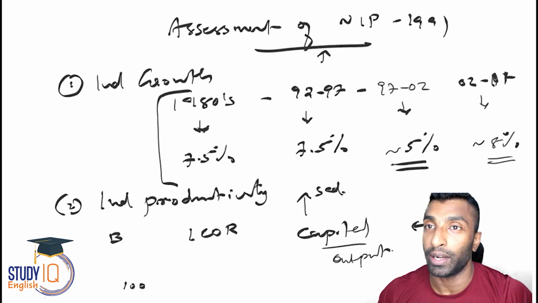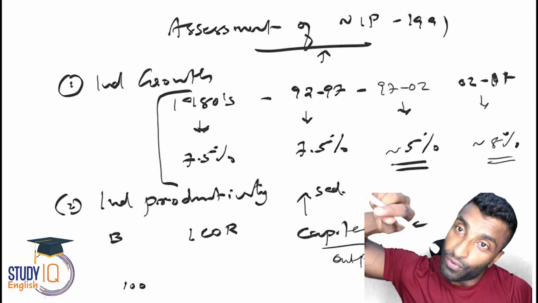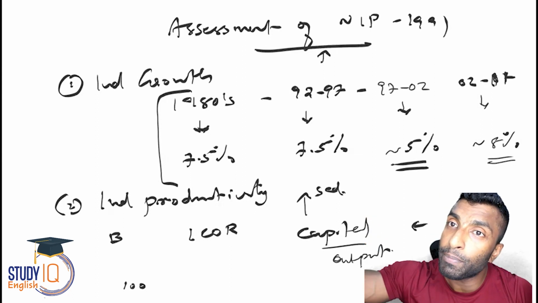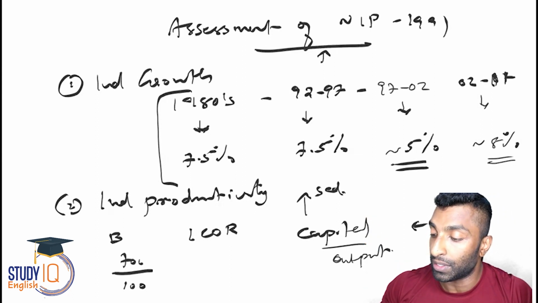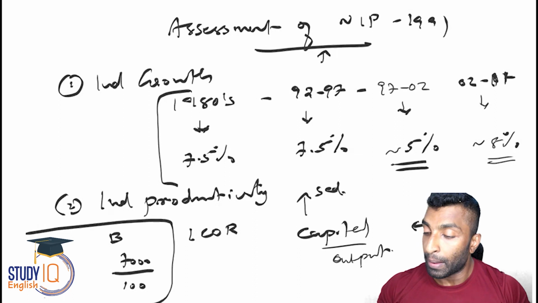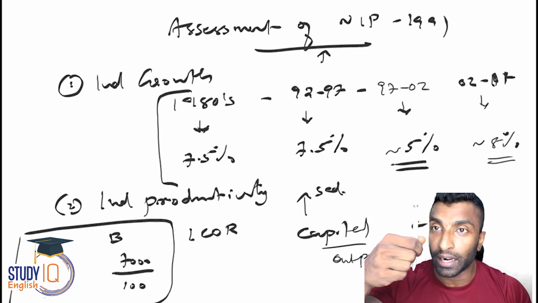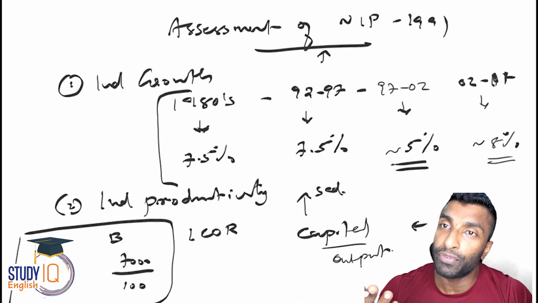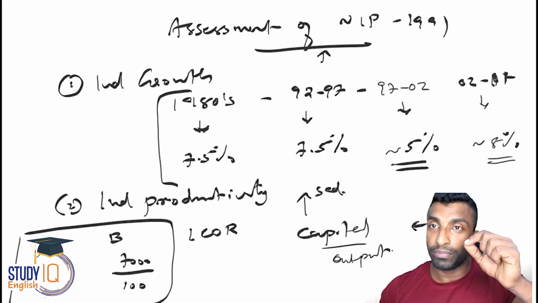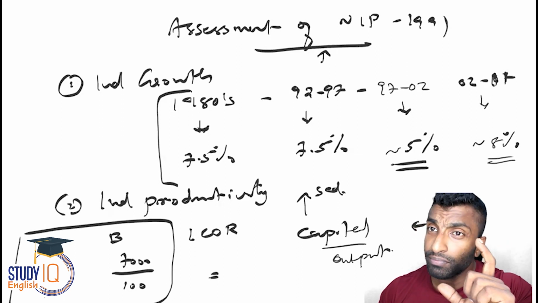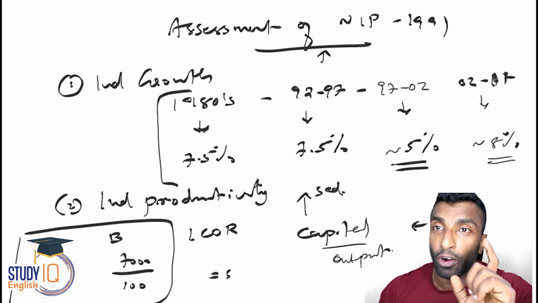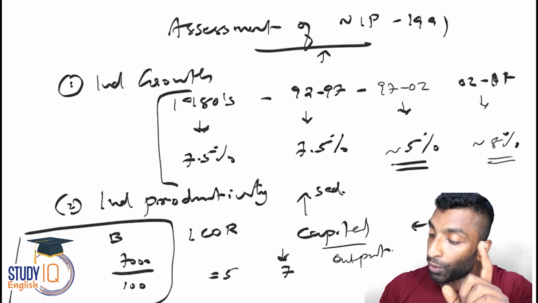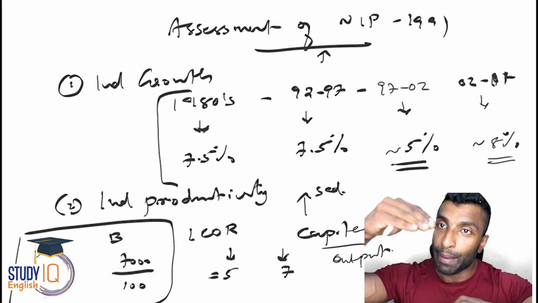A produces it with a capital of, let's say, 5,000, and B with a capital of 7,000. B takes 7,000 to produce 100 quantity, but A takes only 5,000. So who is more efficient? A: one unit costs 5 rupees, while for B one unit costs 7 rupees. This is your ICOR: the lower the value, the lower the capital to output.